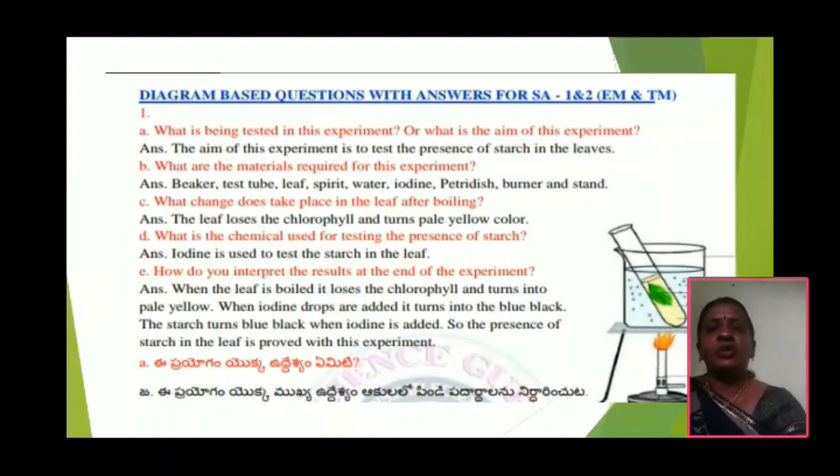When the leaf is boiled, there is a loss of the chemical chlorophyll, and it turns into pale yellow color. When iodine drops are added, it turns into bluish black color.